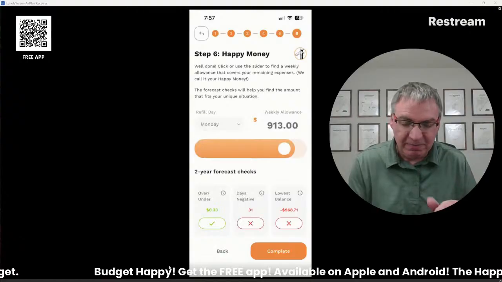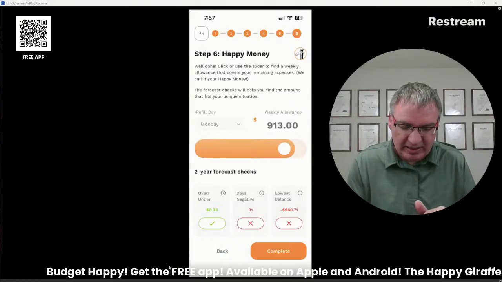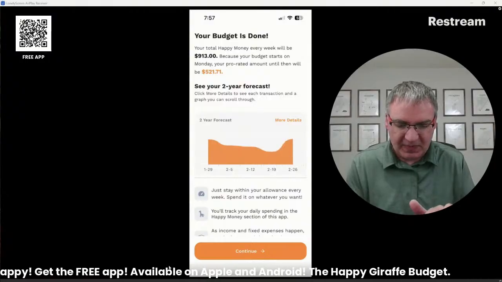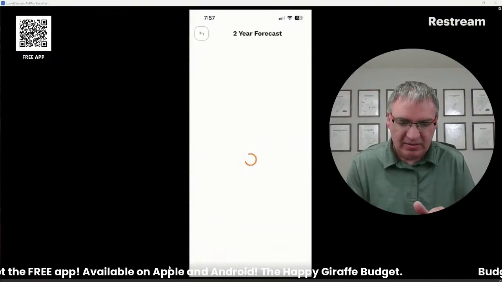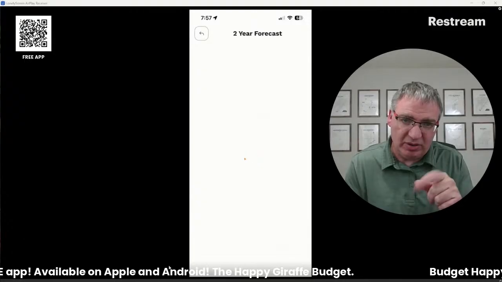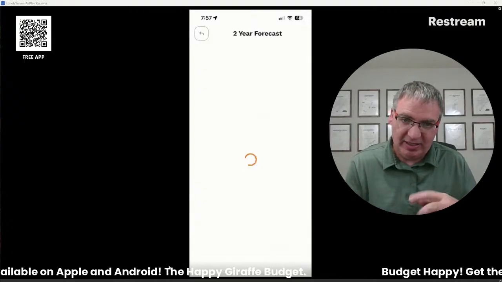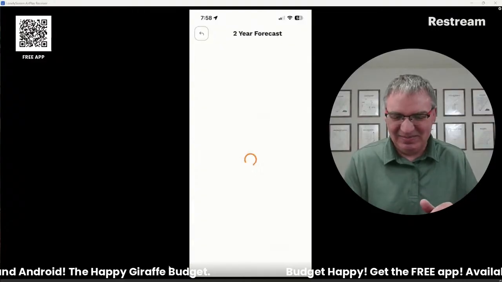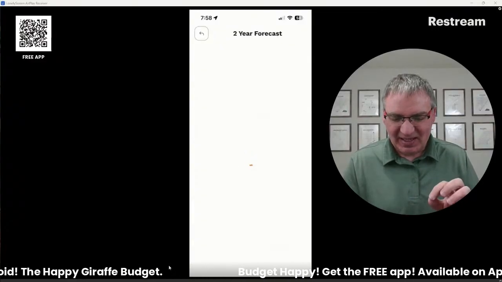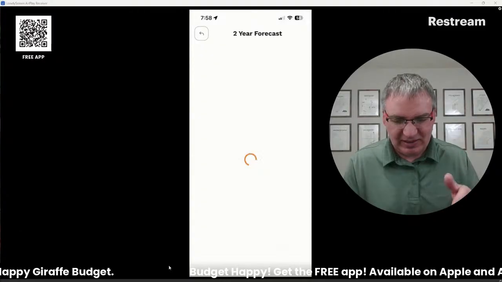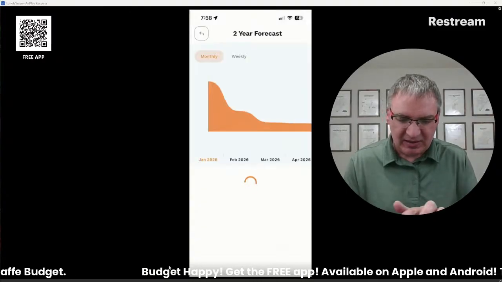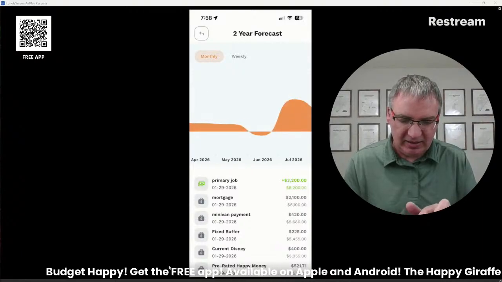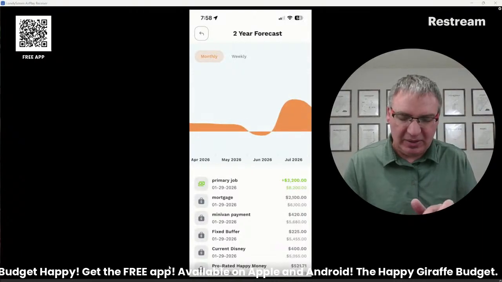So also not good. I'm going to complete this though, just to show you what that looks like on the graph. So don't actually keep that number when you do it, because that's a bad choice, and you're not going to have the money when you need it to pay bills. But I'm just going to show you what it looks like on the graph to see how it goes negative. So see how you're spending all your money here, and it gets down, and then it goes under, and that's not good. You don't want that.